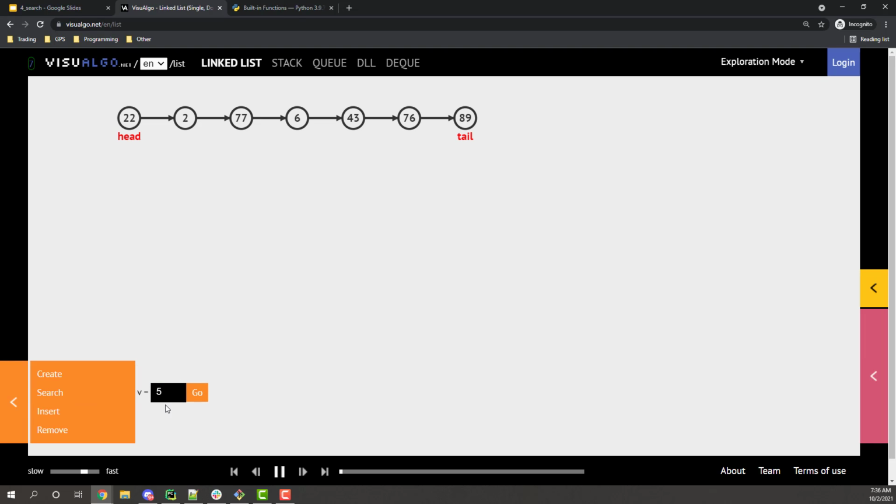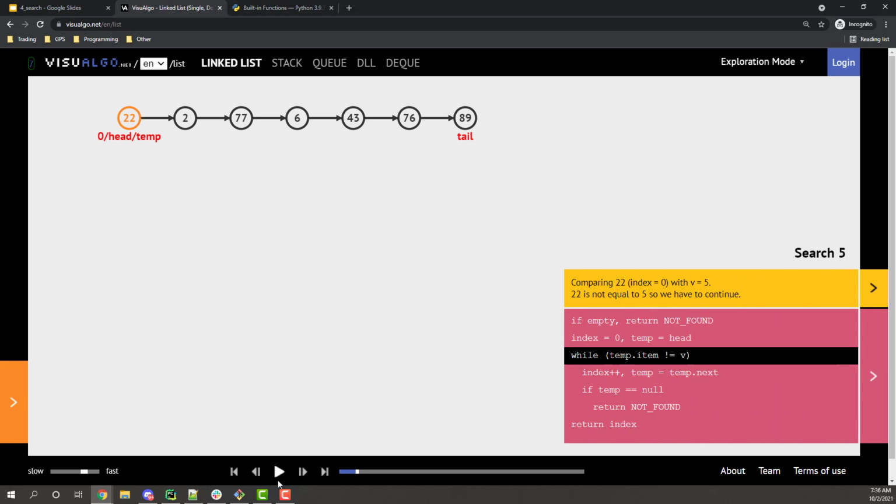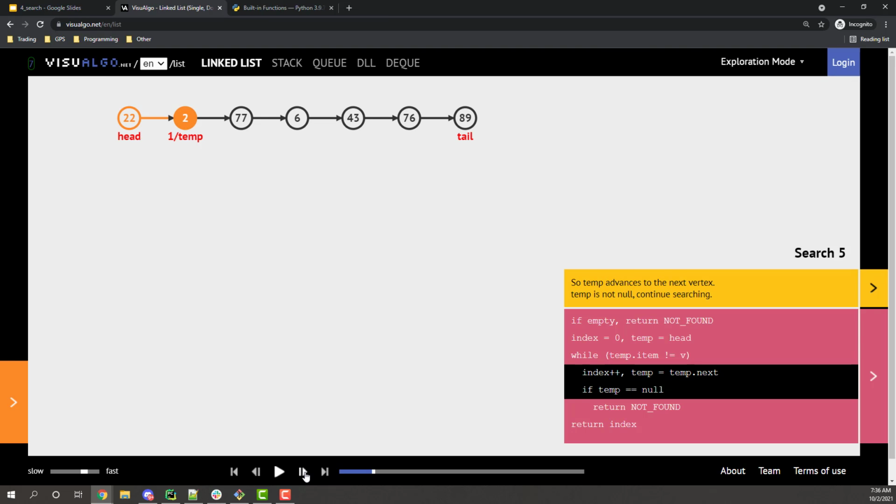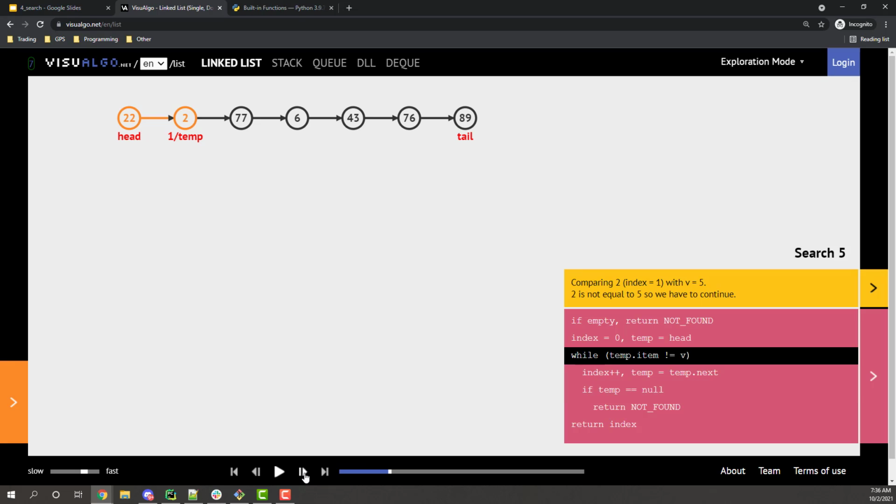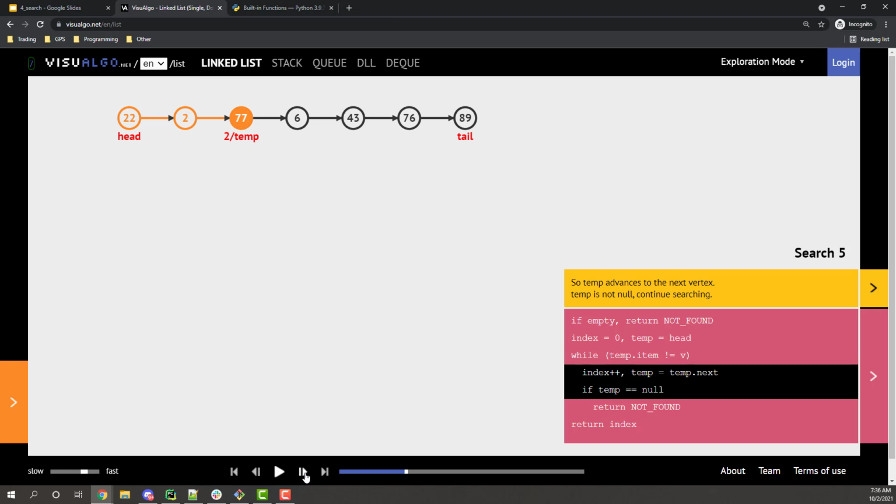All right, so let's search. Let's search for 5, which does not exist in this list. So what are we going to do? It's a pretty simple concept. We're going to start at the head, and we're going to check, does our search key exist at that node? Okay, it did not, so all we do is go on to the next node. And we do the same thing. Does 5 exist at that node? No, 2 does. Okay, let's go on to the next node.